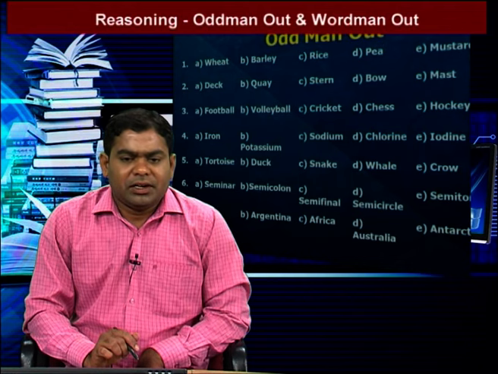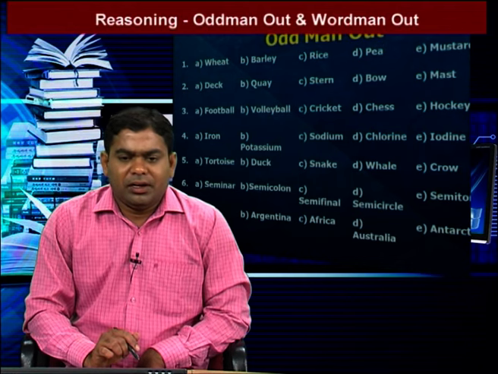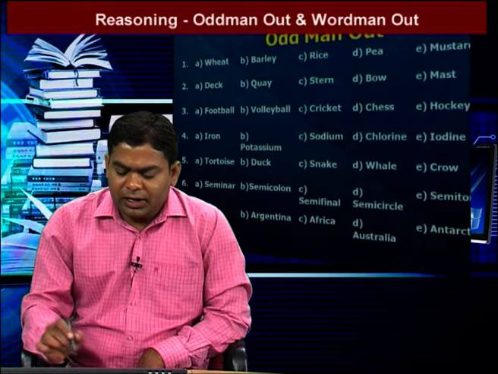We go to the next question: tortoise, duck, snake, whale, crow. In these five words, whale is the different one. All the remaining lay eggs. That means whale is the different one. In this group, whale is different, while all the remaining lay eggs.